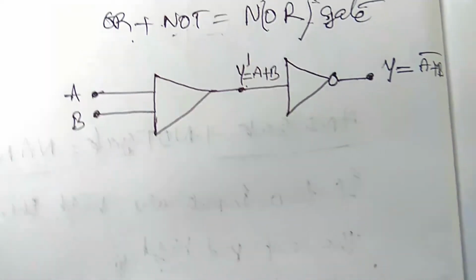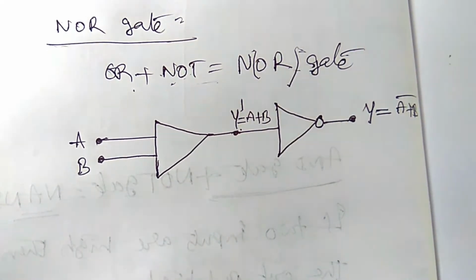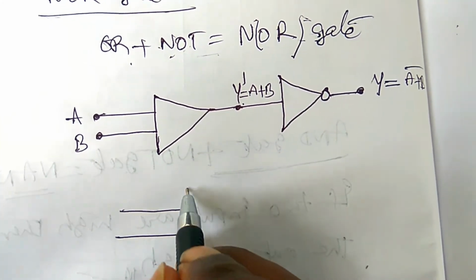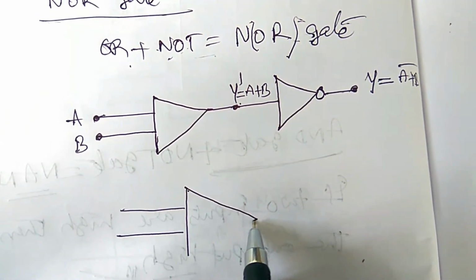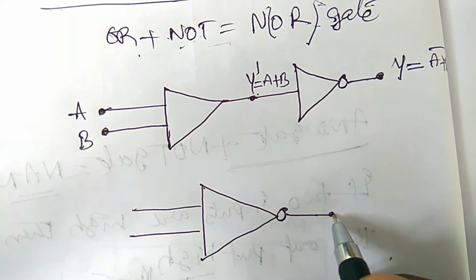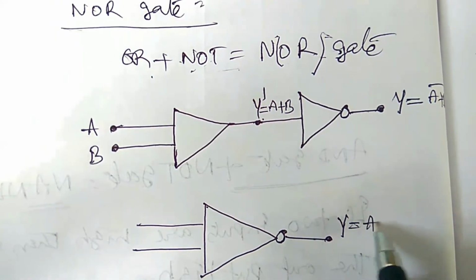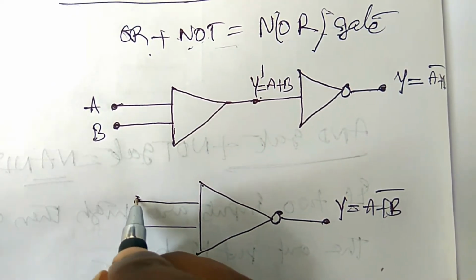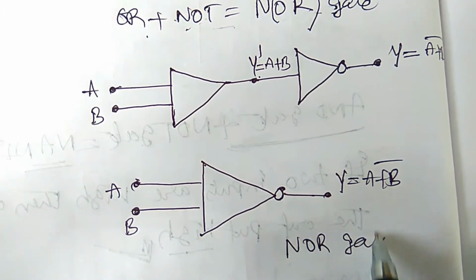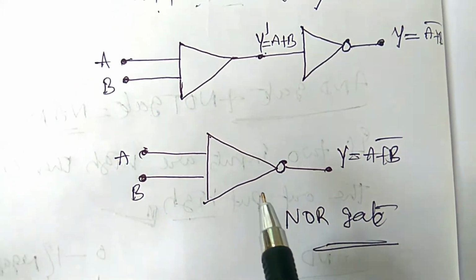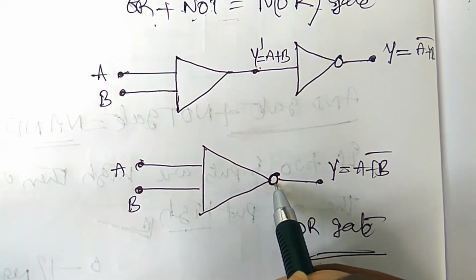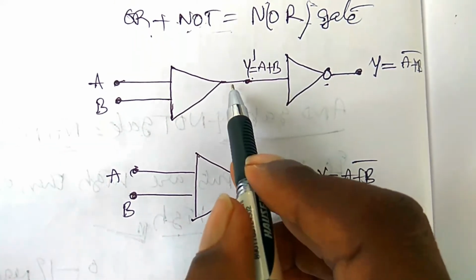The general gate can be converted as shown in this figure. Here this is the NOT gate. So this is Y, it is equal to A plus B bar. Here this is A and B. This is the NOR gate. So the NOR gate should be shown in the circuits this way also. So here we need to put the OR gate and the NOT gate. So this symbol should be written here.